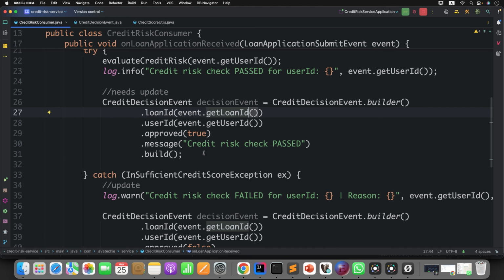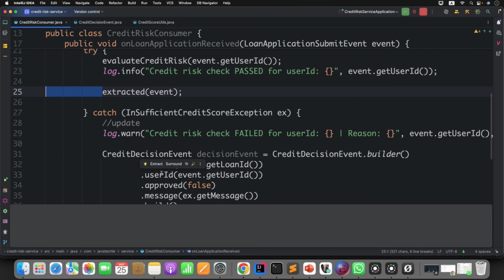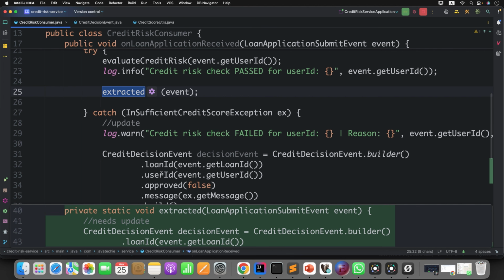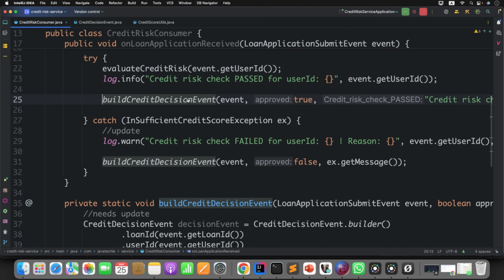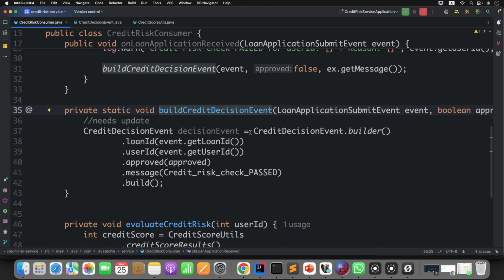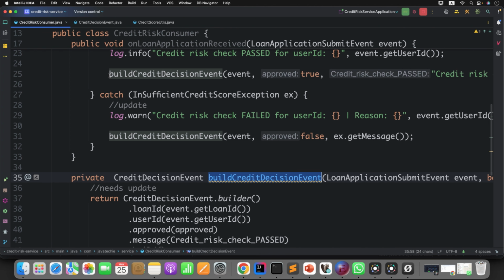But rather than duplicate the code, can't I move this to a private method? You can define the method name. All good here, right? We created this particular method. Better, I'll just return it. Then capture this value.